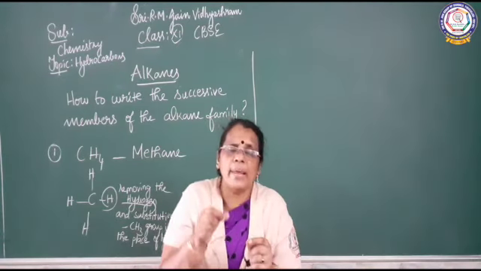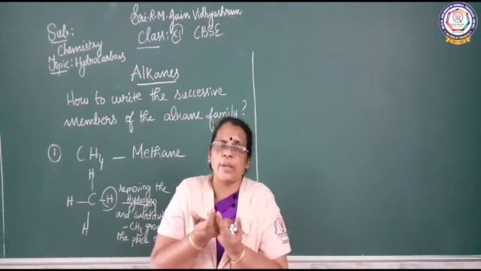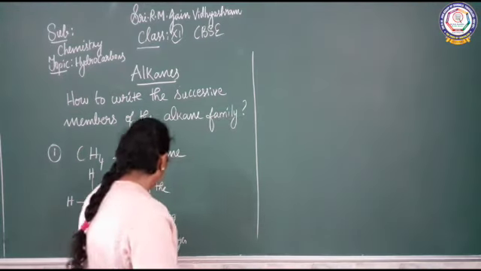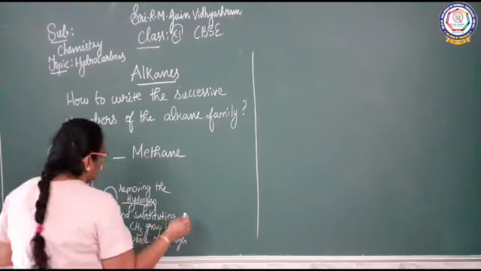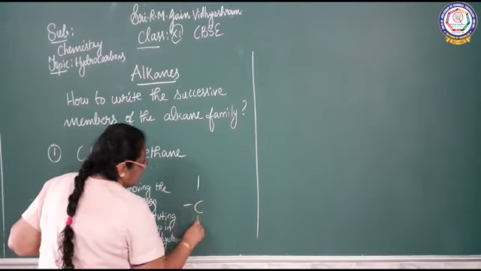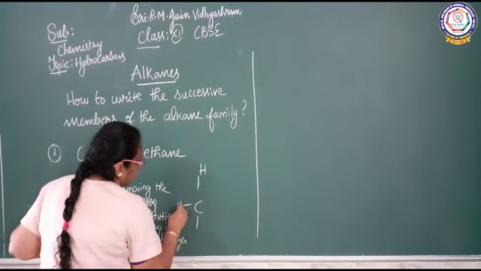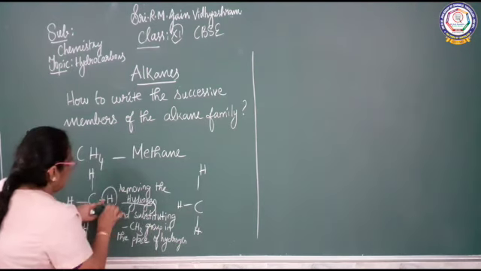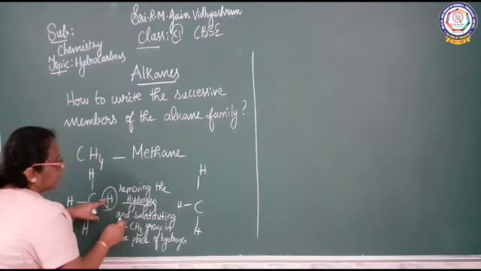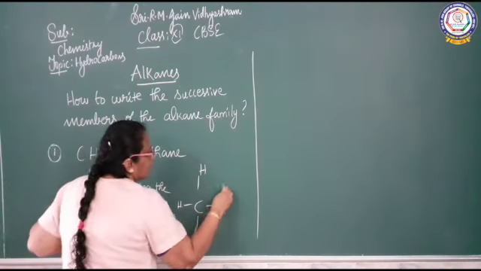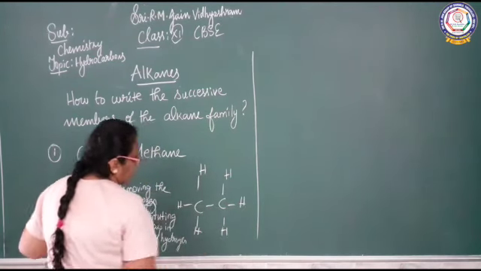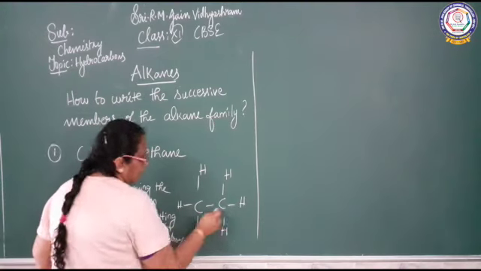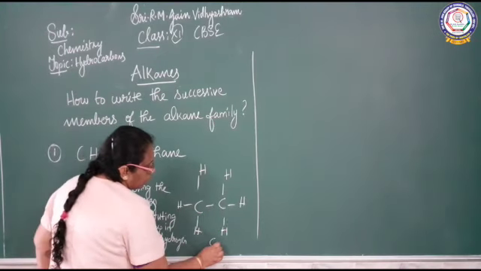So in the place of hydrogen, what am I going to substitute? CH3. Write it down now. So this hydrogen is removed. What is the next member? CH3 will come as it is, and in the place of hydrogen, I am substituting CH3. So how many carbon atoms are there in total? C2.